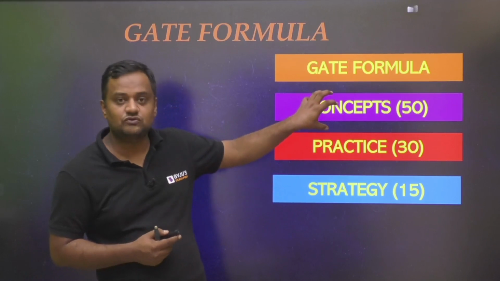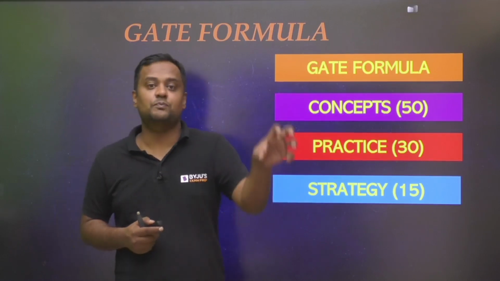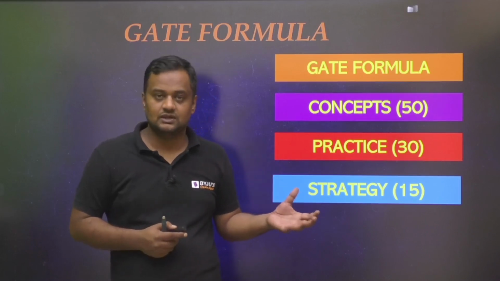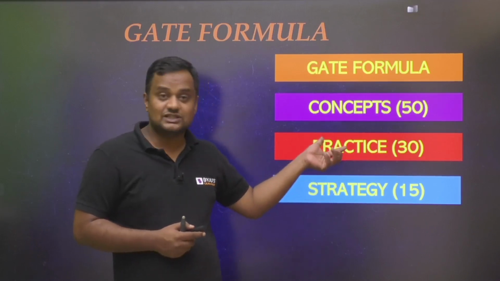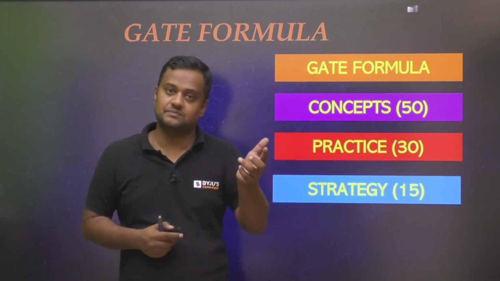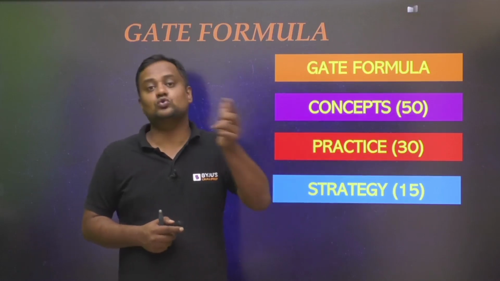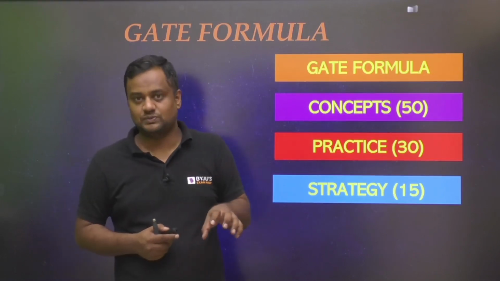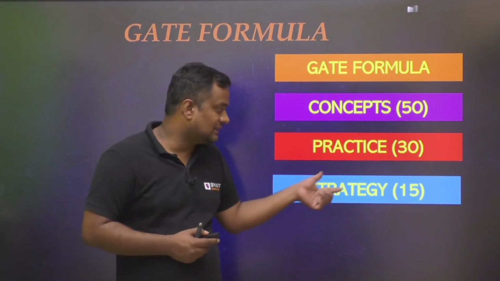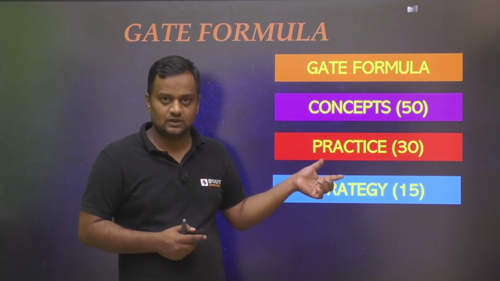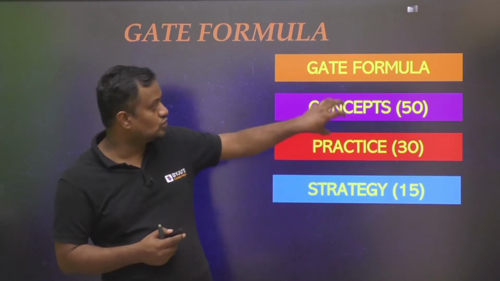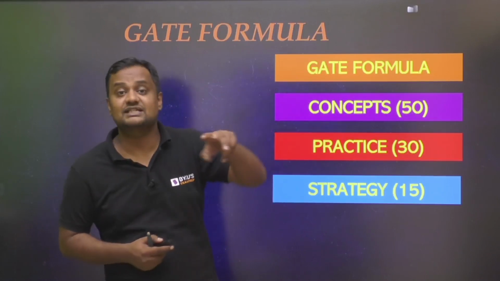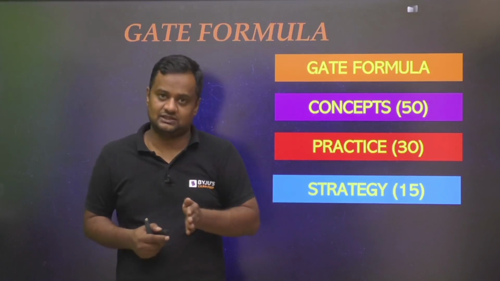Now, the concepts have to be studied for various subjects, but how much proportion has to be given will depend, of course, on the weightage of that subject. Now, this practice: how many questions for every subject, when to give the subject test, when to do the PYQs, how many times to do PYQs, when the full-length test series has to be done, how to analyze them, all that will come in this strategy part. So strategy covers how to achieve this proportion, and further what the sub-proportions are for every subject.